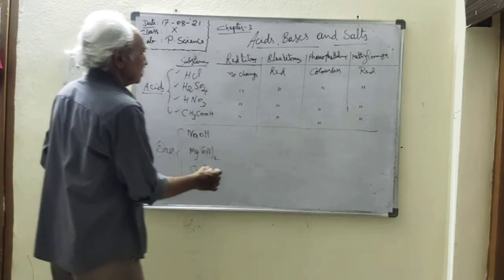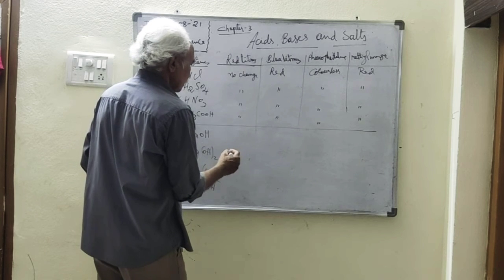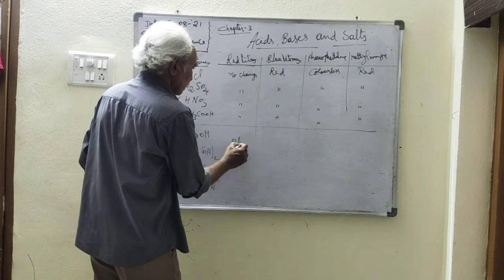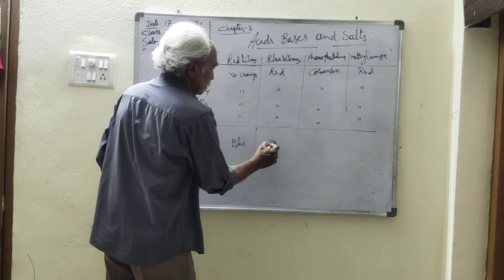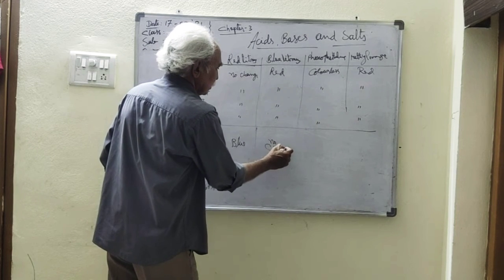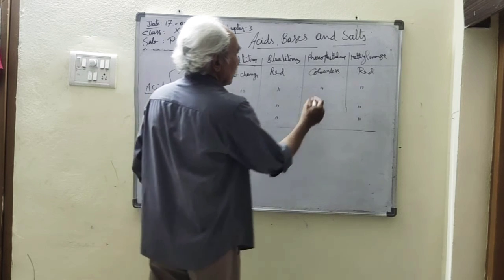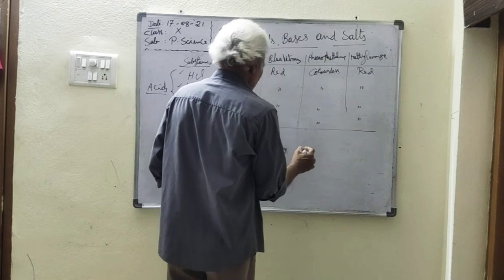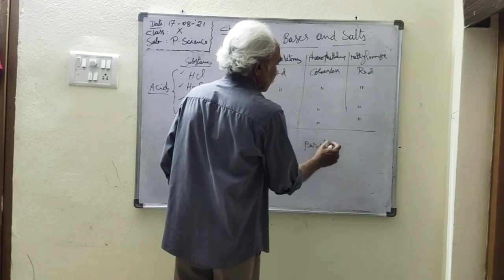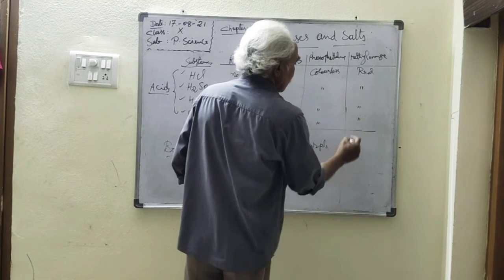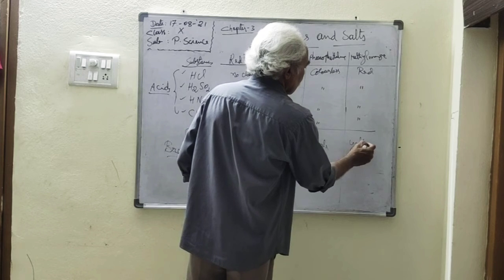With these solutions, red litmus changes to blue color. Blue litmus, no change, because it is a base. And phenolphthalein changes to purple color, and methyl orange becomes a yellow color.